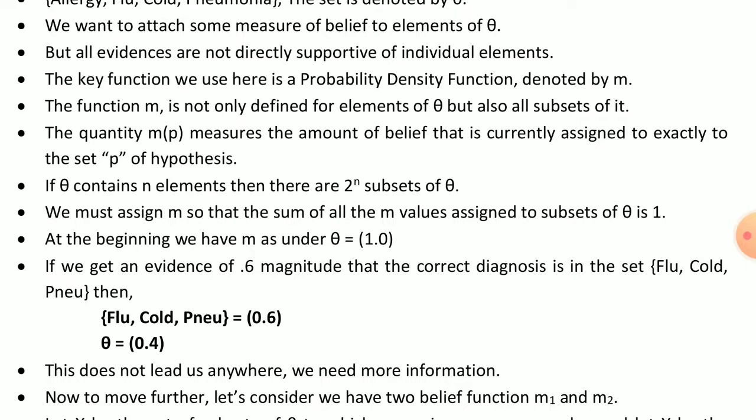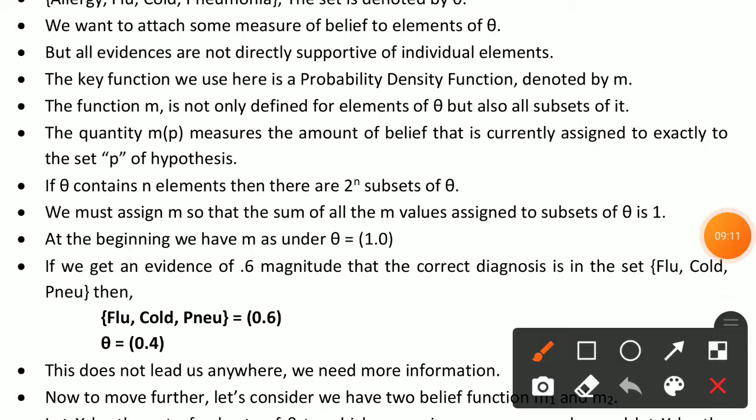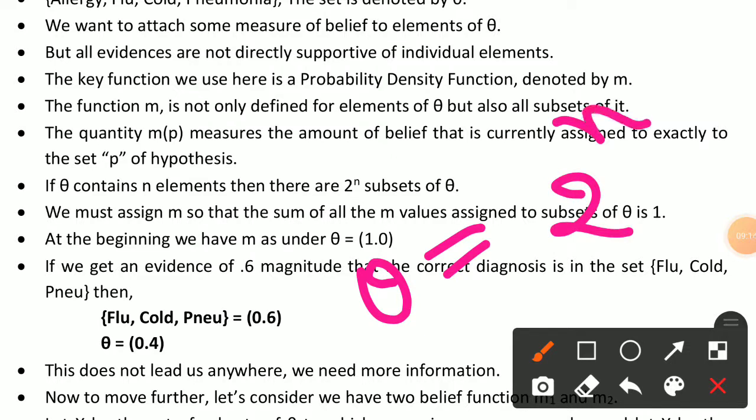If theta contains n elements, then there are 2 raised to n subsets of theta. So here we can find out all the possibilities.